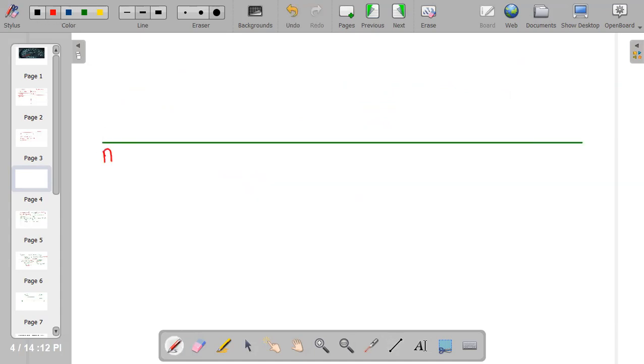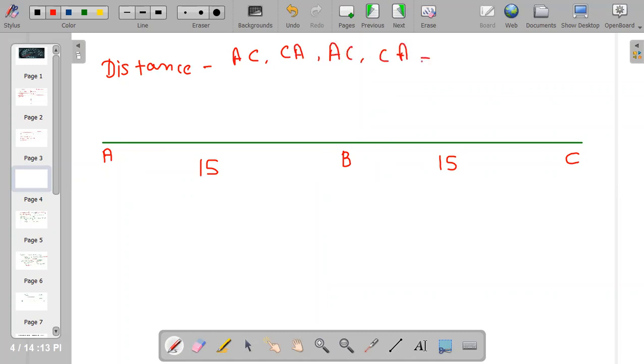A, B, C. That is 15 kilometer, and that is again 15 kilometer. Now for distance, if it is taking 4 rounds, from A to C, again C to A, and again A to C, and again C to A, then I will calculate this: 30 plus 30 plus 30 plus 30.